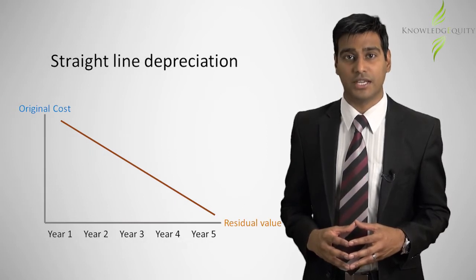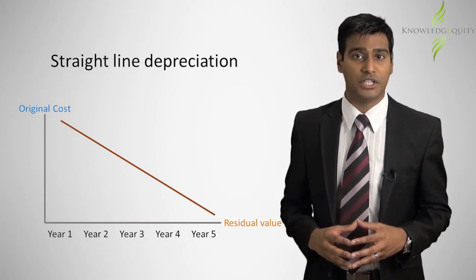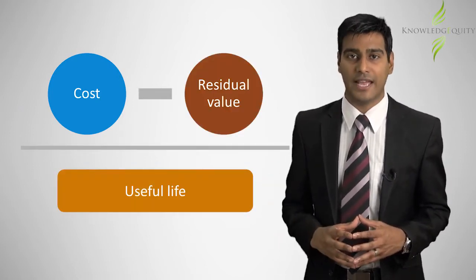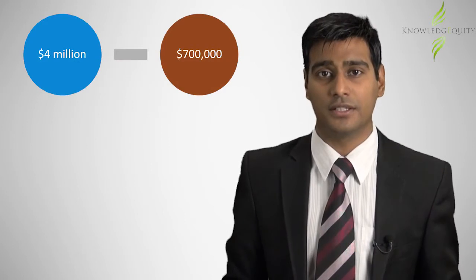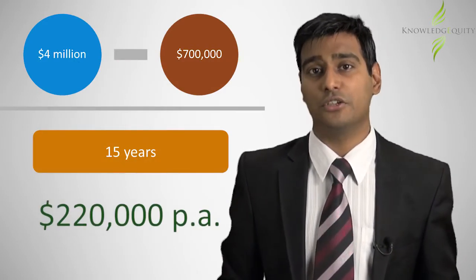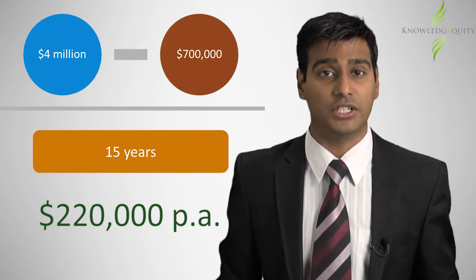The company uses a straight line method for calculating depreciation. The formula for depreciation would be cost less the residual value divided by the remaining useful life of the asset. The truck, which costs $4 million, has an estimated residual value of $700,000 and a useful life of 15 years. This equates to $220,000 of depreciation each year.